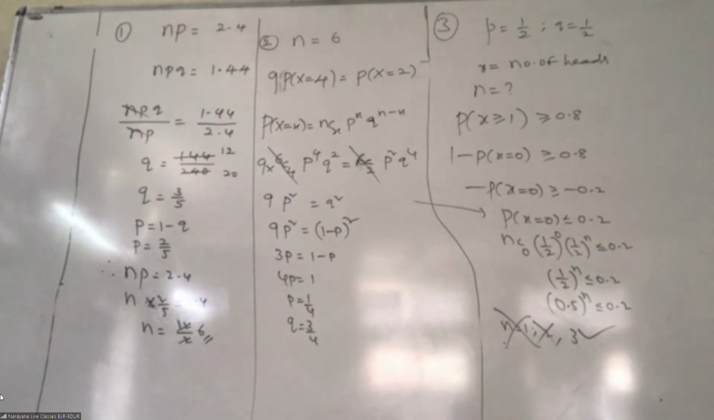Out of 6, if you answer 4 questions correctly he passes the exam. If you answer 5 questions also he passes. If you answer 6 questions also he passes. Got it? So we need to take P of X equal to 4 plus P of X equal to 5 plus P of X equal to 6. Is that okay? When you see many questions, you will get an idea.